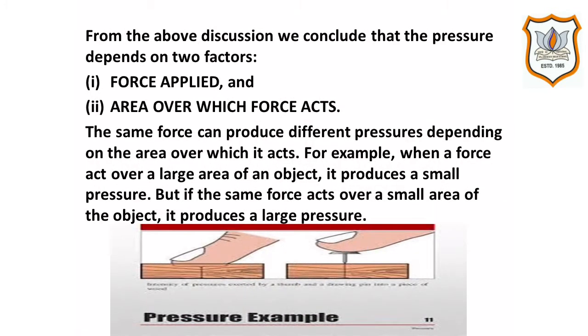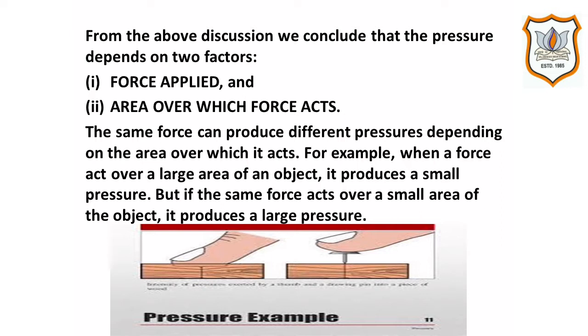From the above discussion, we conclude that pressure depends on two factors. This is very important, students. You must listen to me very carefully. So, pressure depends on two factors. First is the force applied and second is the area over which the force acts.